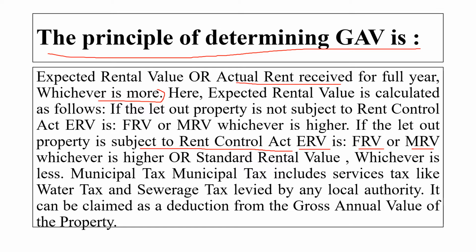That we will compare first, and from that we will compare with the standard rent value, and from this whichever is less will be considered.